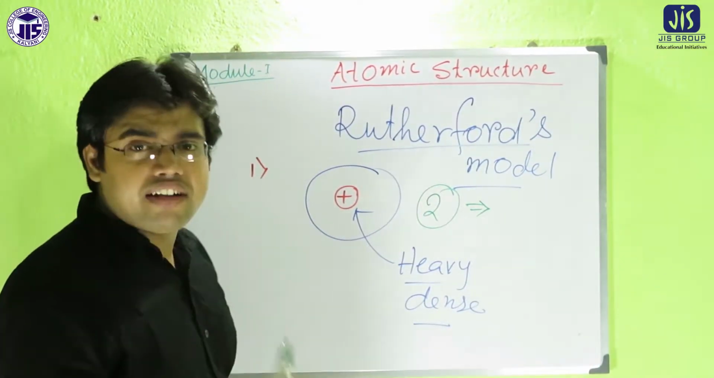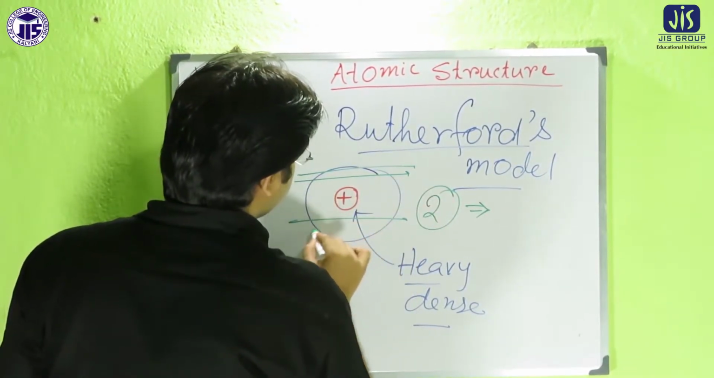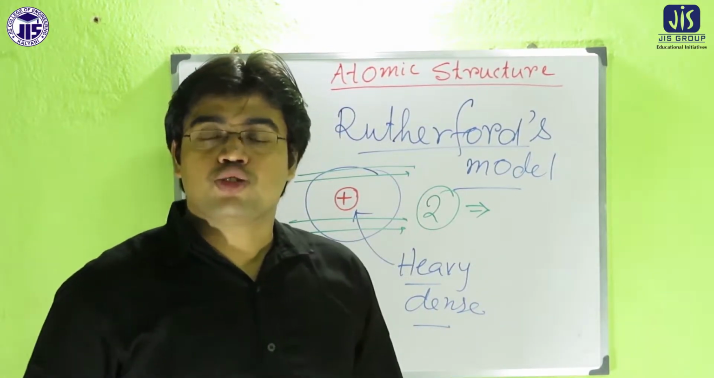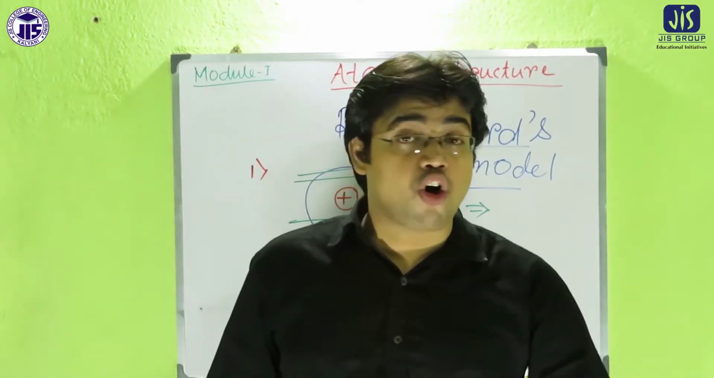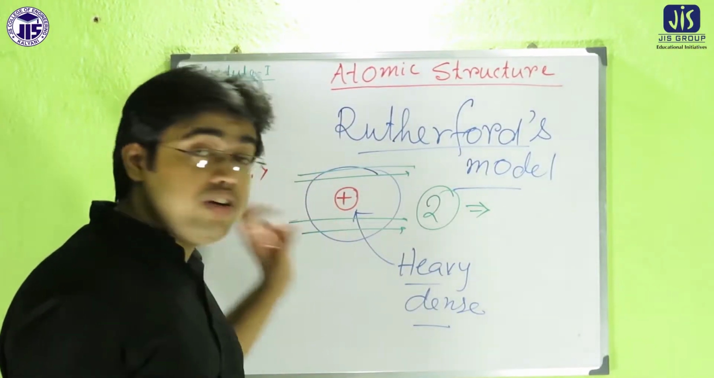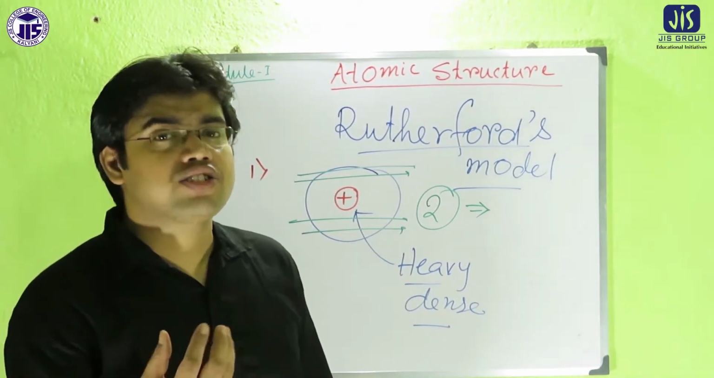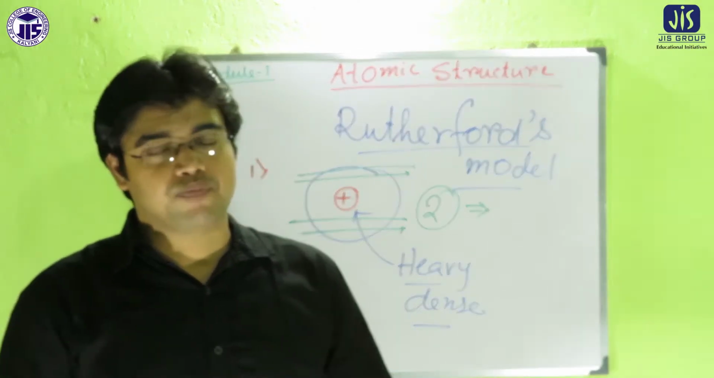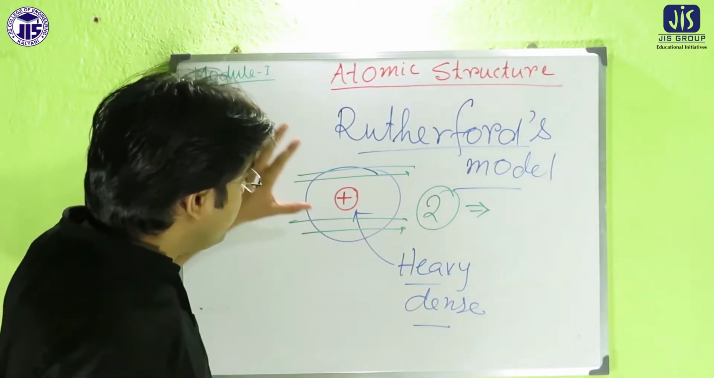Because in the alpha ray scattering gold foil experiment, there was an observation that maximum alpha rays passed through the gold foil without any obstacle. So if the maximum part of the atom were not vacant, then that was not possible. So Rutherford told that the nucleus has very high density. High density means it has heavy mass, but its size is very low with respect to the overall size of the atom. So the first postulate that Rutherford established is that the nucleus exists.